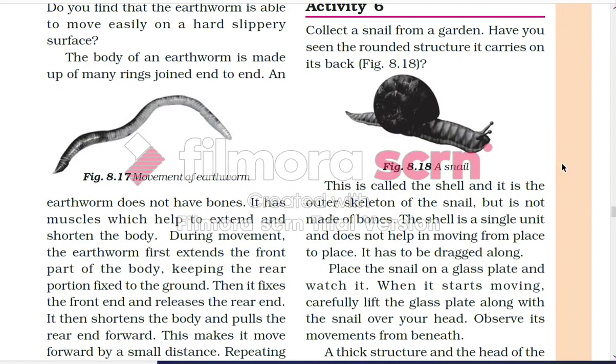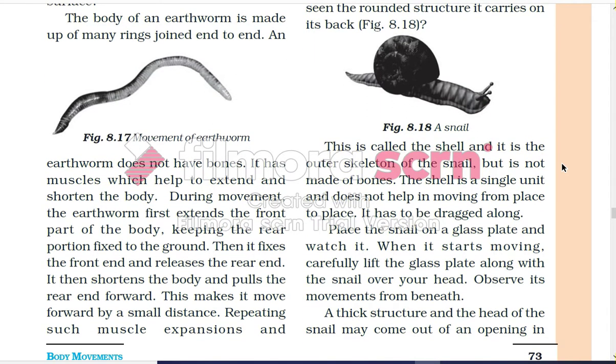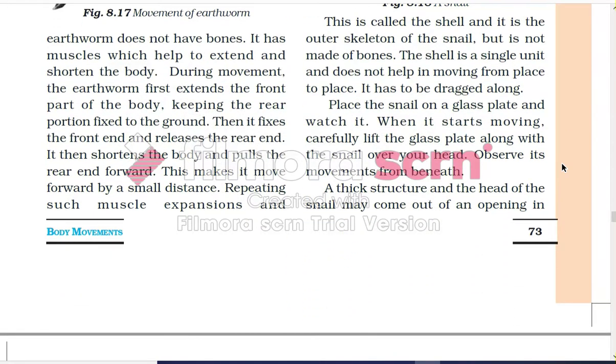Next, we are going to talk about the snails. Collect a snail from a garden. Have you seen the rounded structure it carries on its back? This is called the shell, and it is the outer skeleton of the snail, but it is not made of bones. The shell is a single unit. It does not help in moving from place to place. It has to be dragged along.